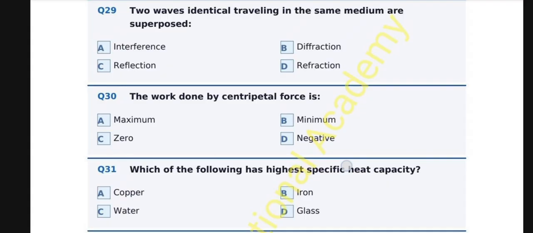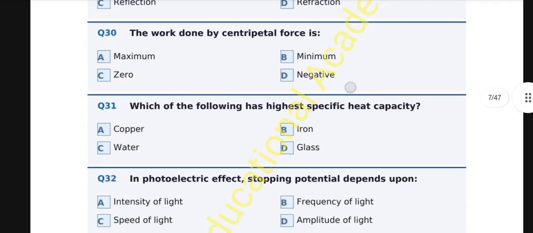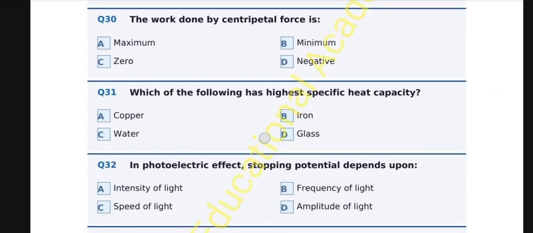Question number 31. Which of the following has the highest specific heat capacity? A. Copper, B. Iron, C. Water, D. Glass. And the correct option is C. Water. Water has the highest specific heat capacity, 4200 joules, among common substances due to hydrogen bonding. This is why it is used as a coolant and moderates Earth's climate.